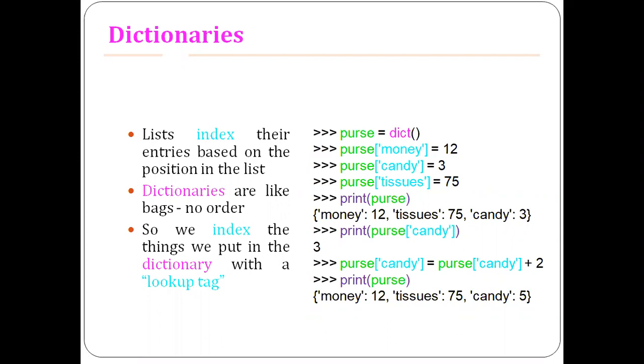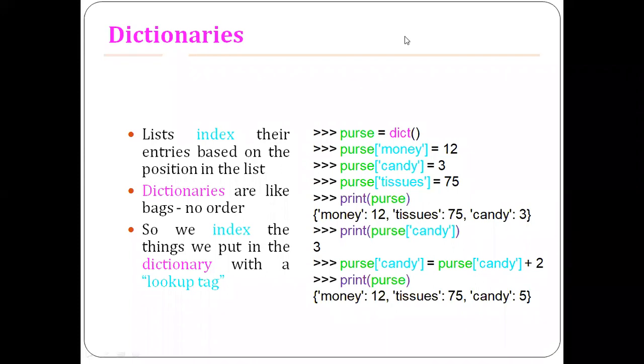So we index the things we put in the dictionary with a lookup tag, and this lookup tag we call a key. So in the case of a list, we are accessing the elements based on their position, also called the index within the list. Whereas in the case of dictionaries, we access the elements by just using a lookup tag, also called the key.